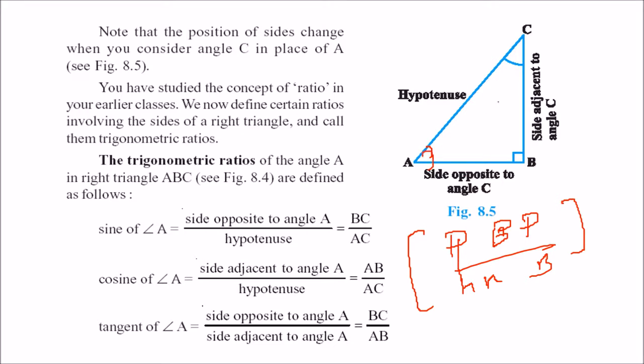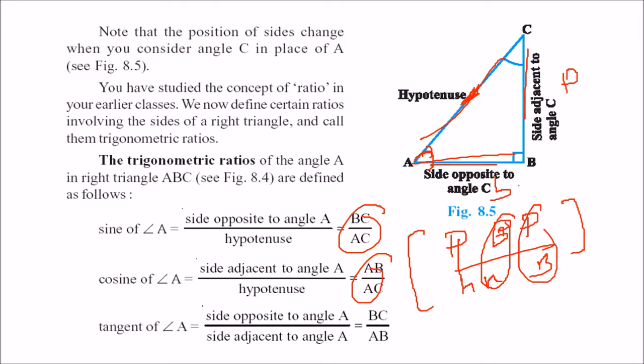So sine of A will be what? This is perpendicular, this is hypotenuse, this is base. So sine will be perpendicular by hypotenuse. So this will be BC by AC. Then cosine, cos will be base by hypotenuse. So base is AB, hypotenuse is AC, AB by AC. What will be the tangent? Tan will be P by B, perpendicular by base. So BC by AB.